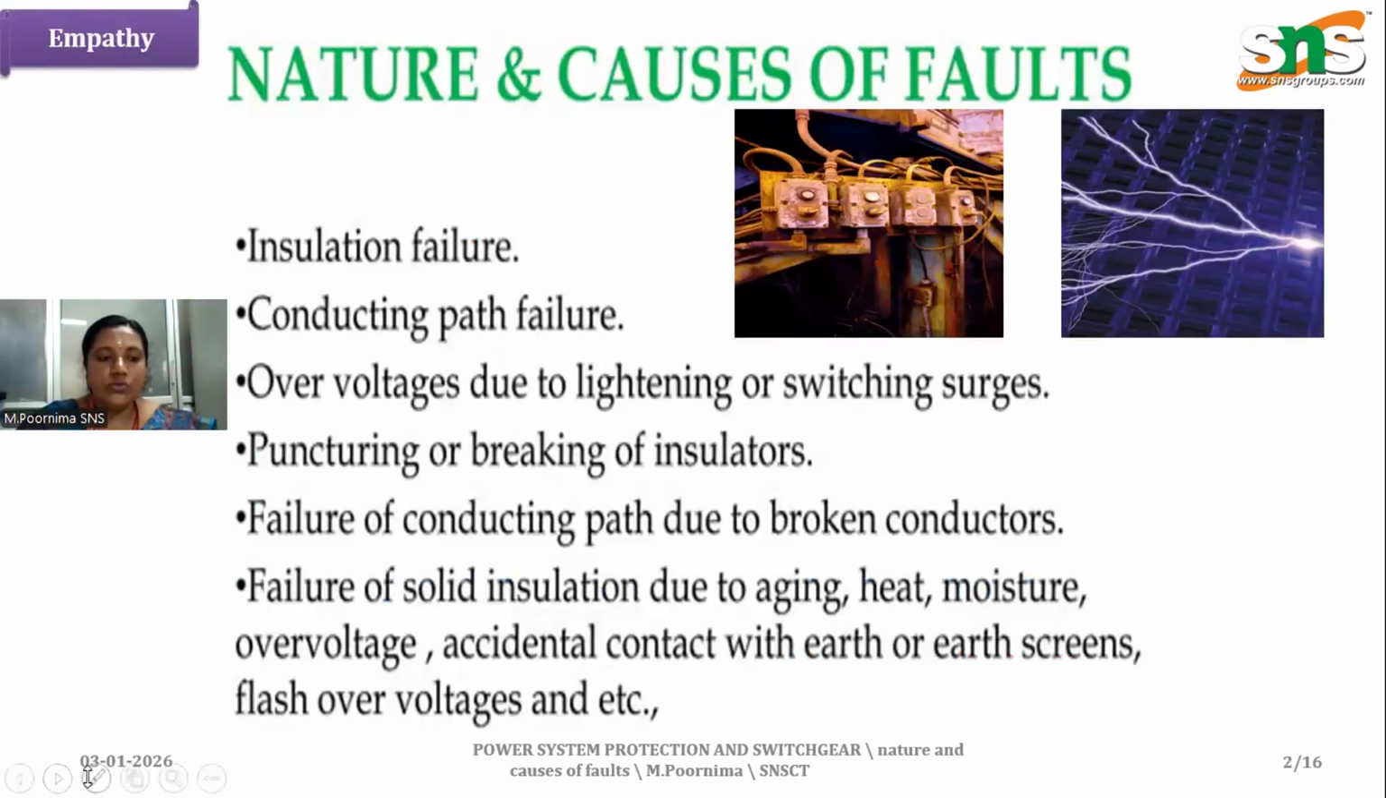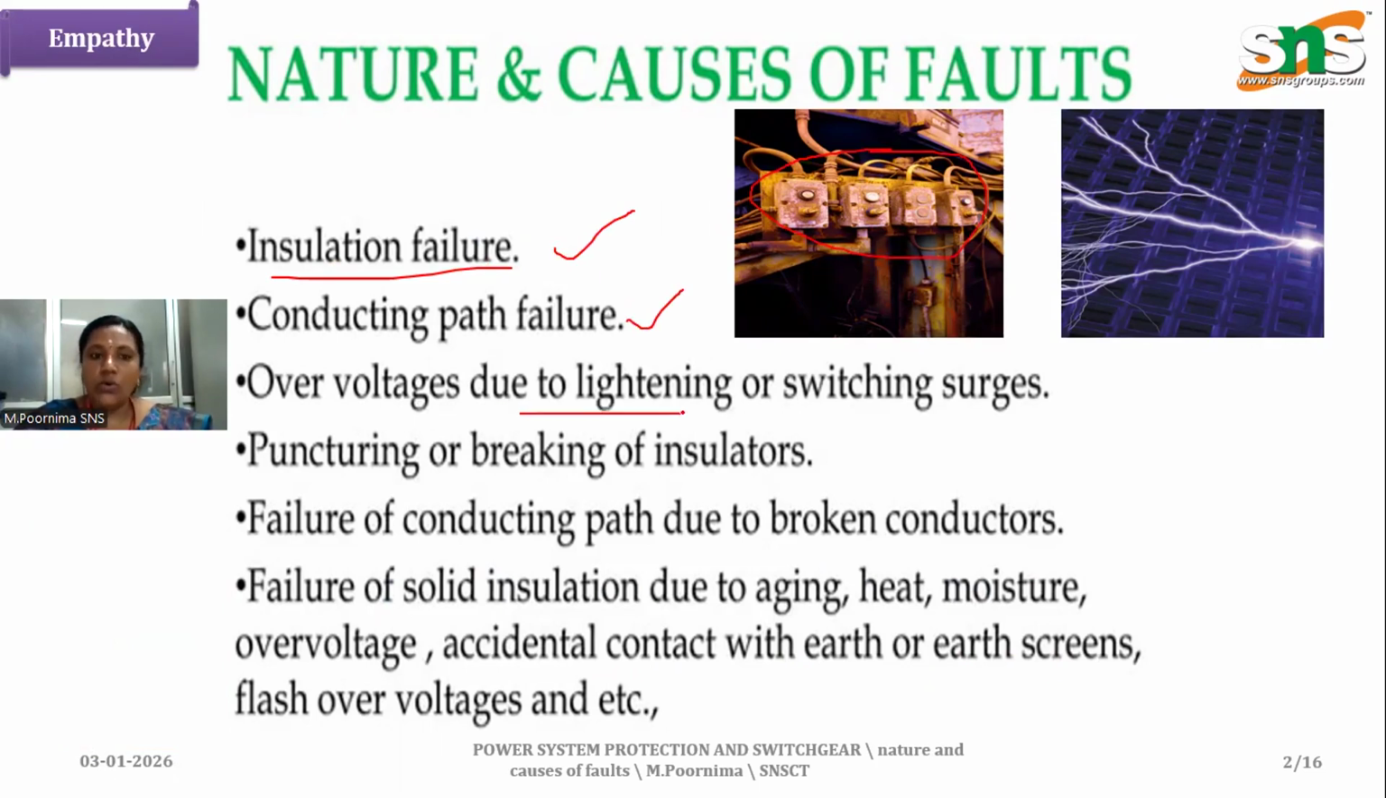First and most important is insulation failures. Here we can see in these pictures, even insulated parts can fail, and faults may occur. This is the main thing. The next one is conduction path failures. If the conduction path fails, faults will form, and the percentage of fault formation would be high.